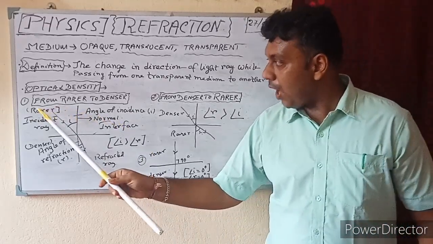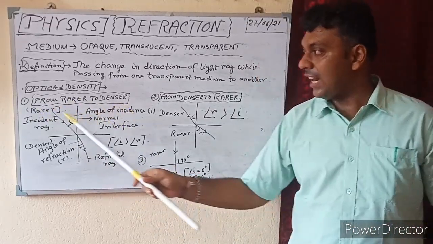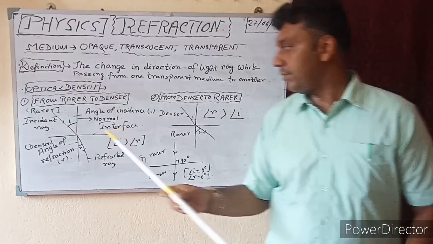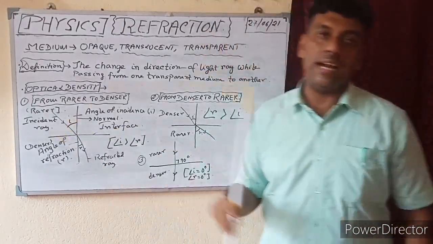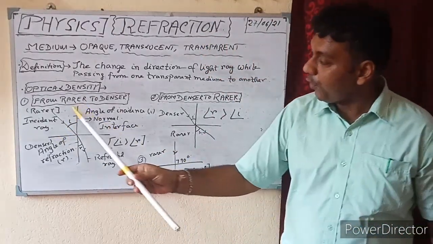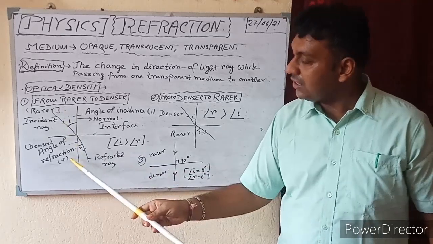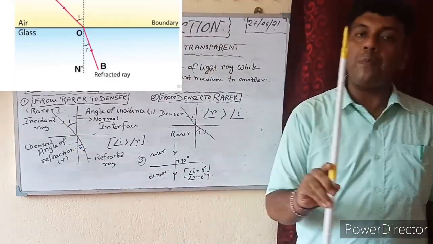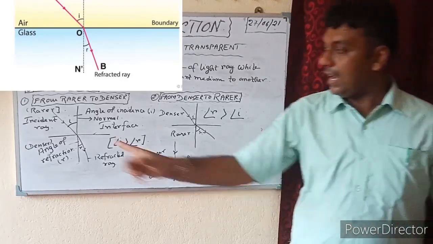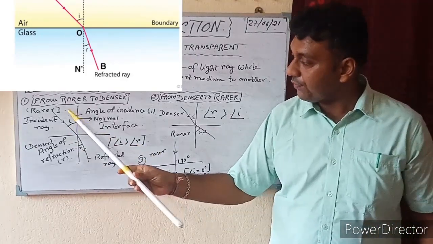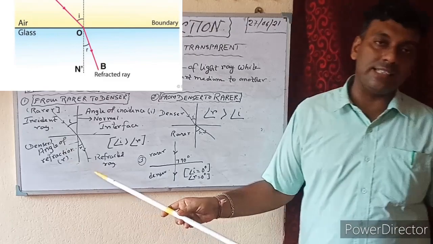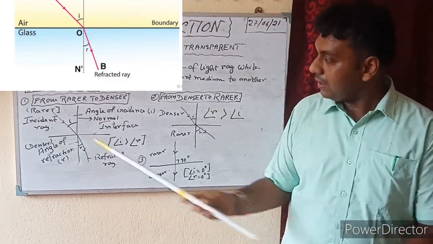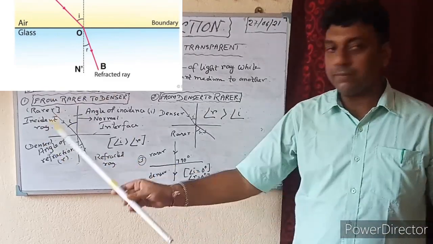Here there are three cases: 1, 2 and 3. Number 1, from rarer to denser. Rarer means suppose this one is air. That means light is passing from air, and suppose this one is glass or water, which is optically denser than air. So here the light ray is passing from the rarer to the denser medium. Just follow this diagram.